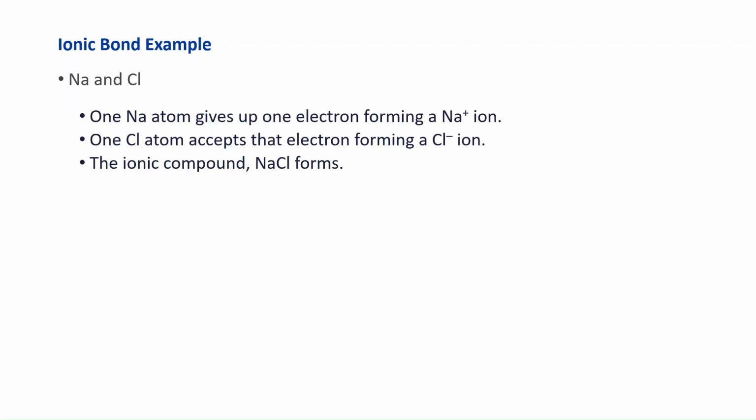Examples, sodium chloride, most typical ionic compound I can think of. Sodium has 11 electrons. So in the first level, you can put 2. In the second, you can put 8. Now there's only 1 electron left.